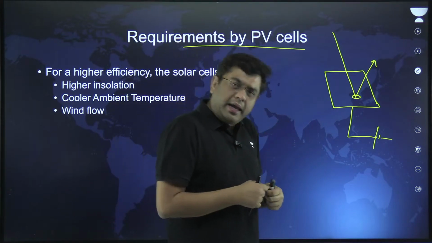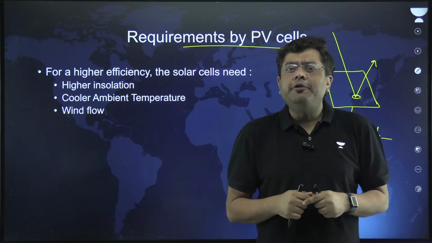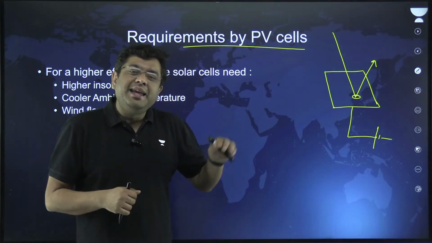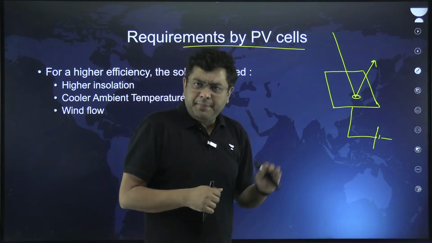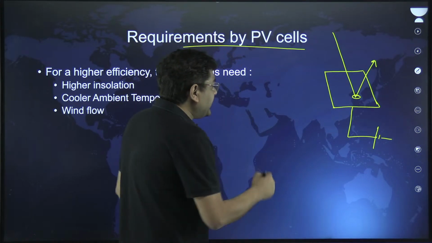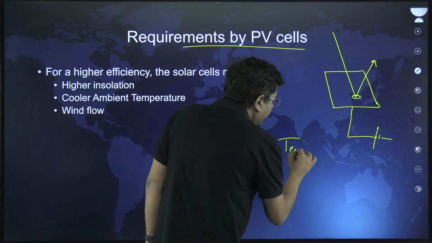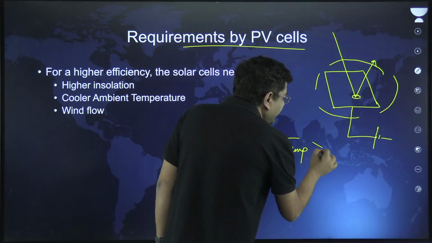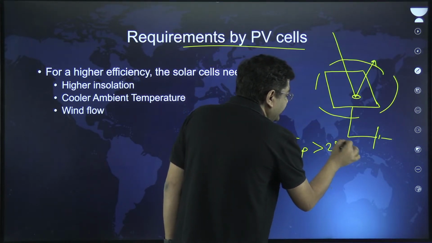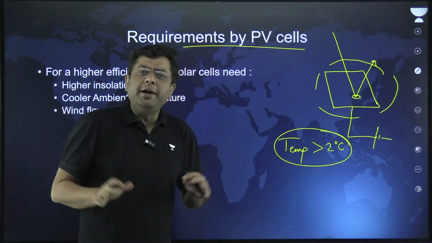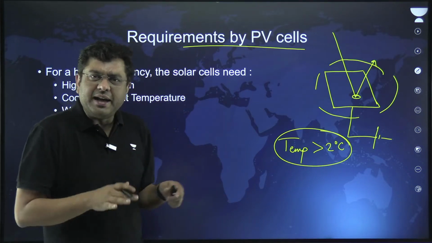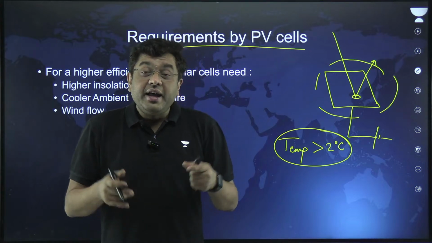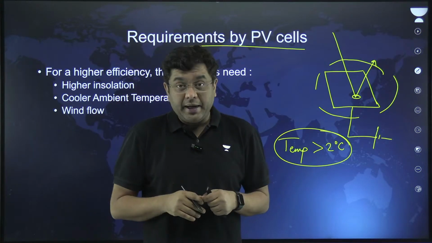But what is also important for better efficiency and energy conversion is a slightly low ambient temperature. If the temperature in the surrounding area increases by more than 2 degrees Celsius compared to normal, efficiency starts dropping.